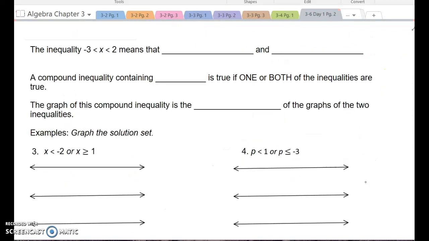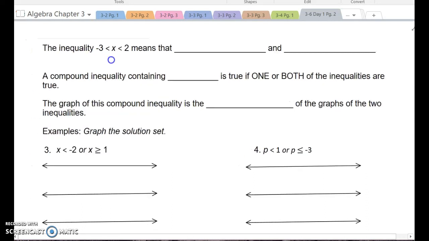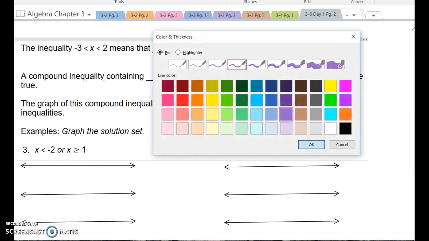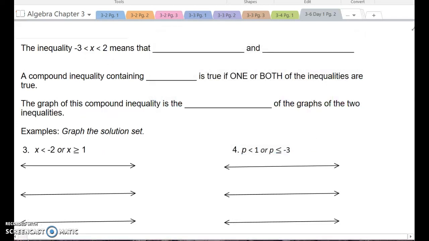All right, so now, oftentimes we don't see these inequalities as two separate inequalities with the word "and" in between them. Often we see it looking like this right here. We see it written like this often.